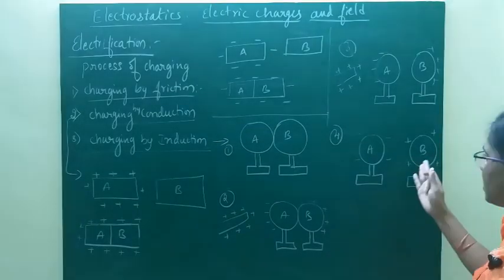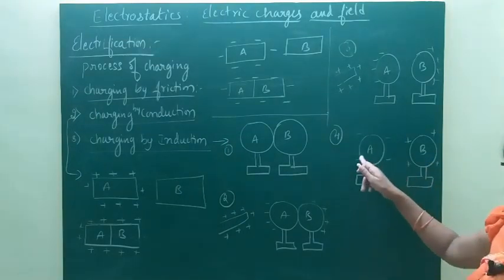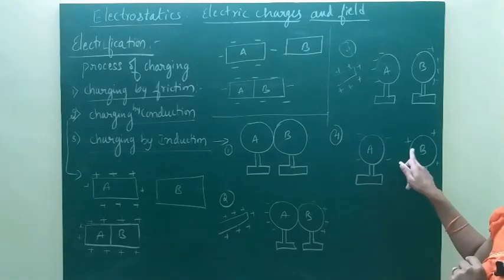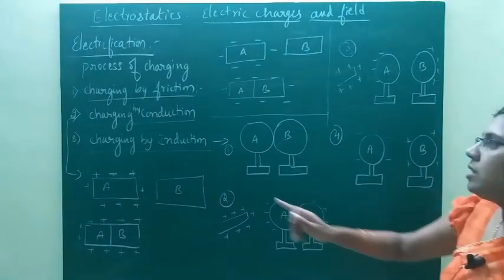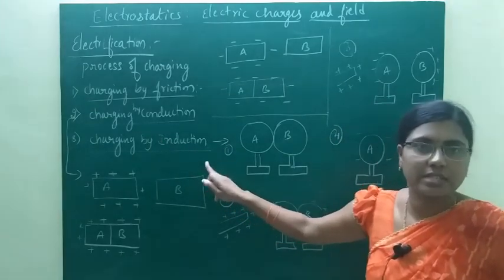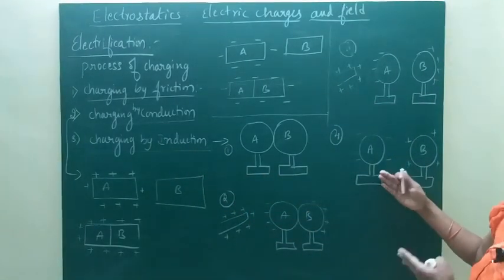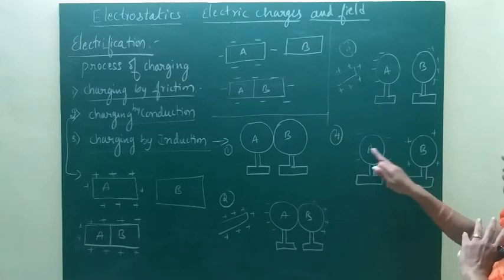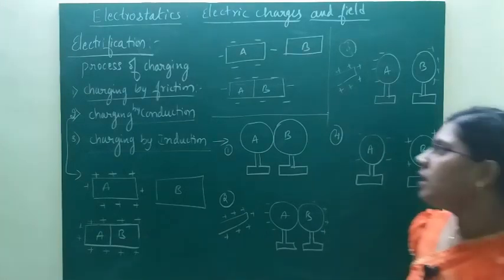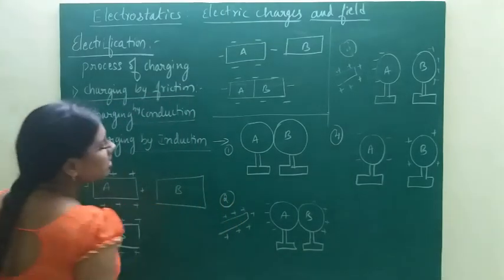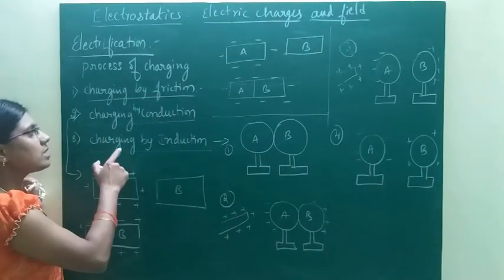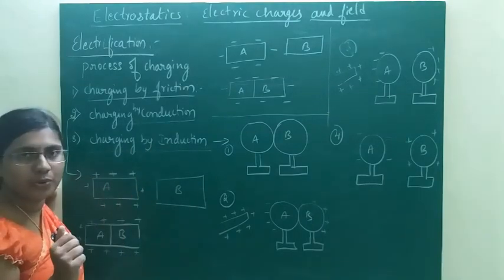Okay, so by this method we can charge two conductors with the opposite kind. So therefore, by using the charging by induction process, we can charge two conductors with opposite charges.